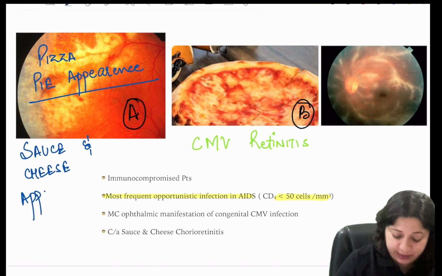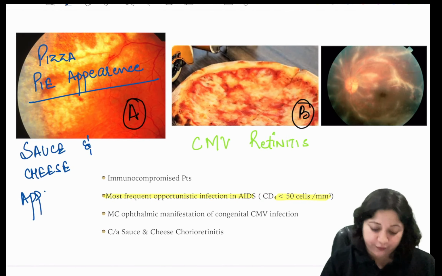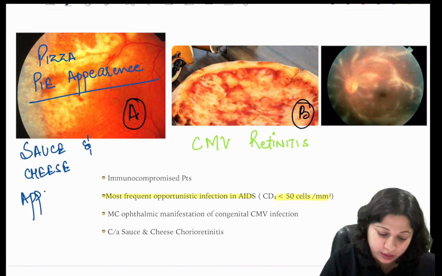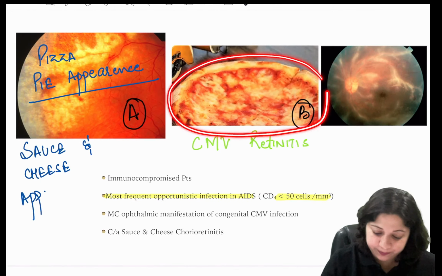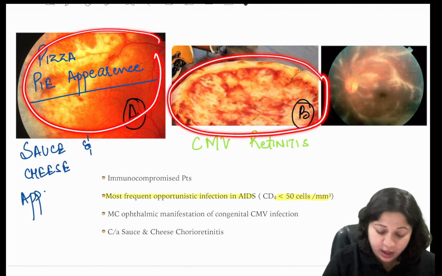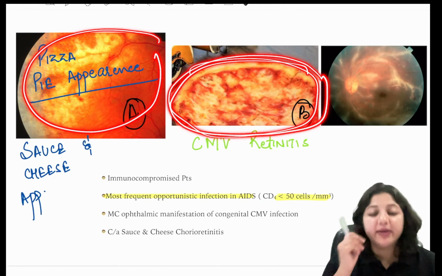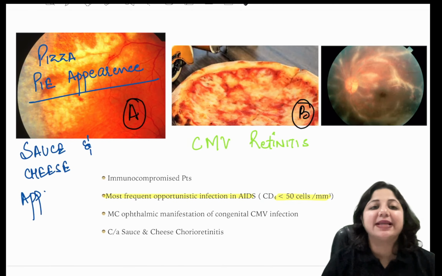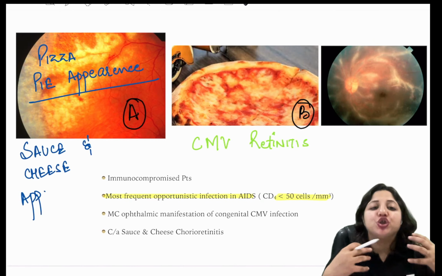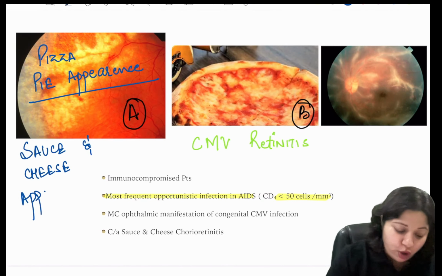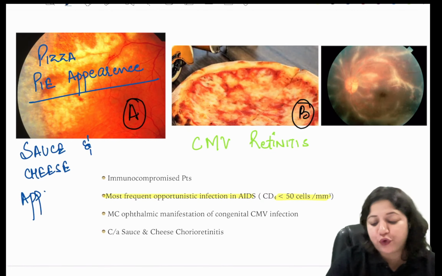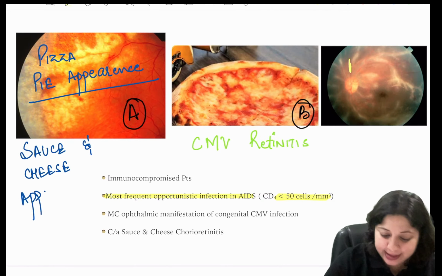By that I mean it looks like the base of the pizza, as I have shown here. So this is the retina which exactly looks like pizza. So it is called the pizza pie appearance, sauce and cheese appearance, or what is also called frosted branch angiitis.